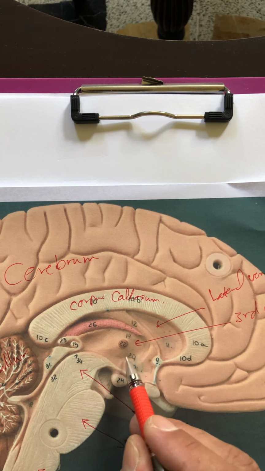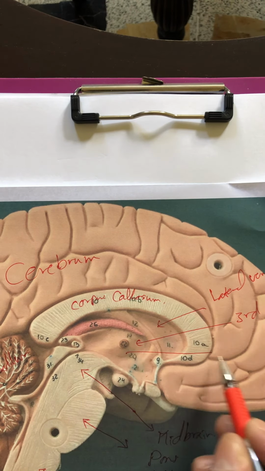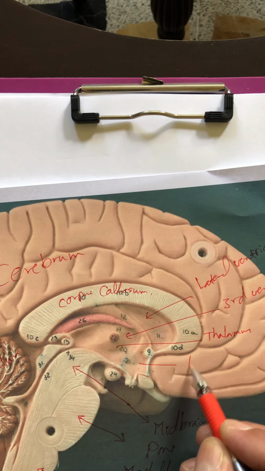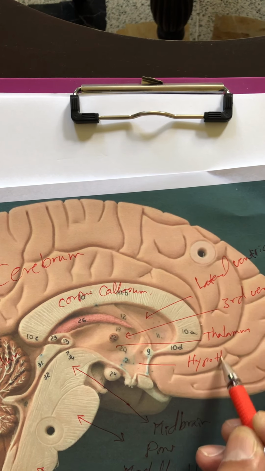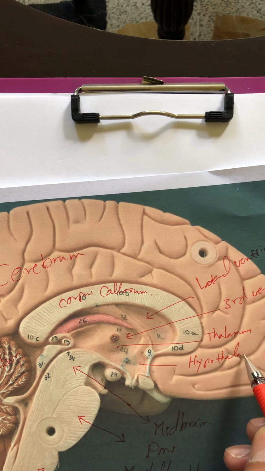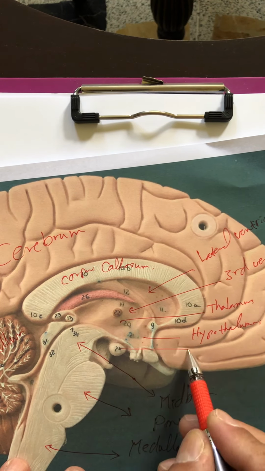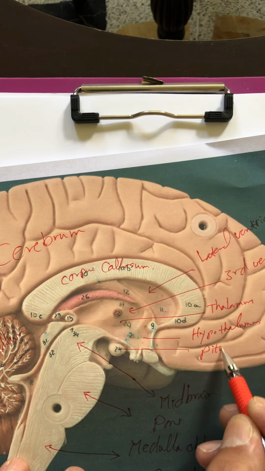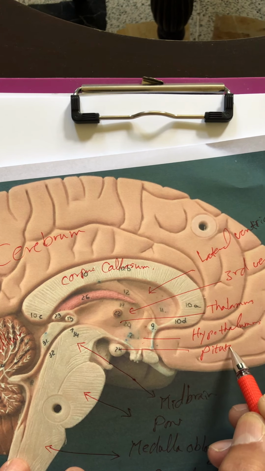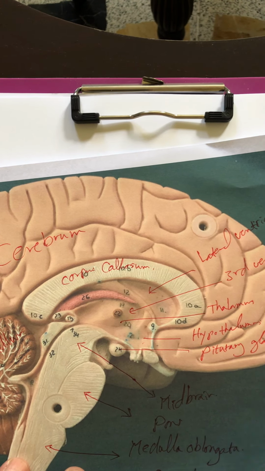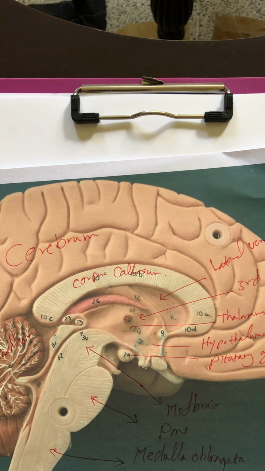This area is the thalamus also. This is the thalamus. And this area is the hypothalamus. Okay, and of course, this is the pituitary gland, which sits in the sella turcica of the body of the sphenoid bone.